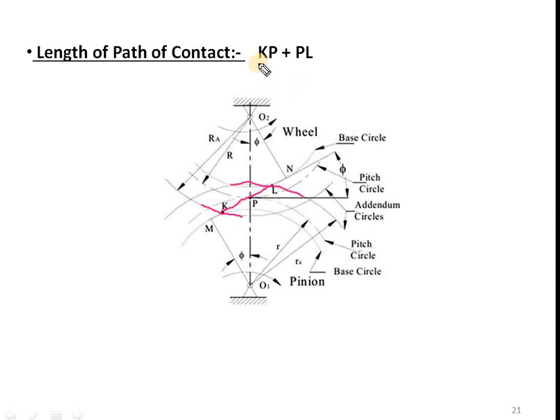So which is divided into two parts, that is KP and PL. So this is K to P and P to L. So KP is called length of path of approach and PL is called length of path of recess. Okay. So length of path of contact is addition of length of path of approach plus length of path of recess.